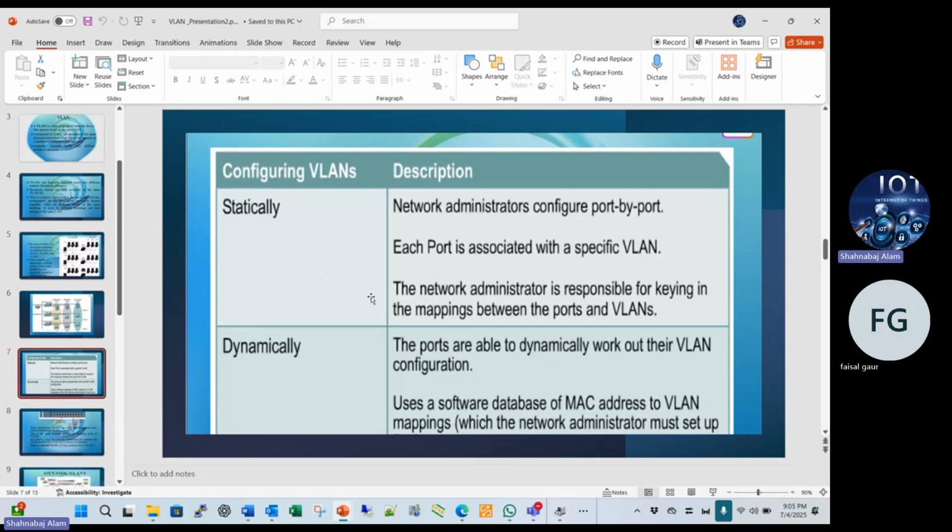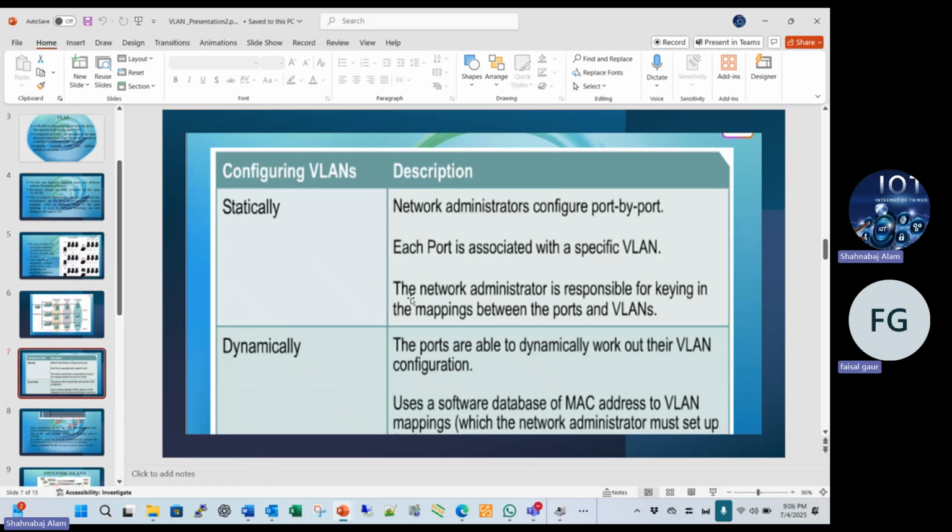What is the difference between static VLAN and dynamic VLAN? Static means the network administrator configures port by port, and each port is associated with a specific VLAN.